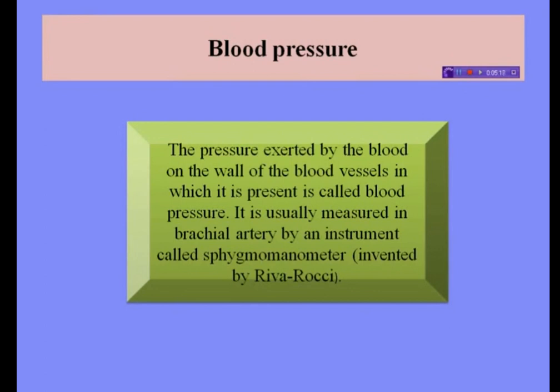Blood pressure is measured at a person's upper arm, on the inside of the elbow at the brachial artery. The brachial artery is the upper arm's major blood vessel that carries blood away from the heart. A person's blood pressure is usually expressed as the systolic pressure over the diastolic pressure. For example, the blood pressure of a normal human being is taken as 120/80, the standard value.